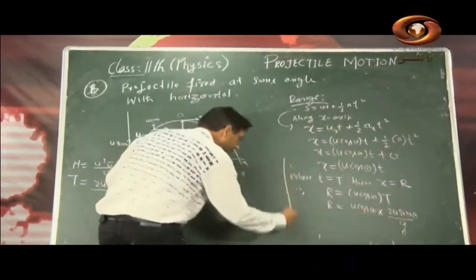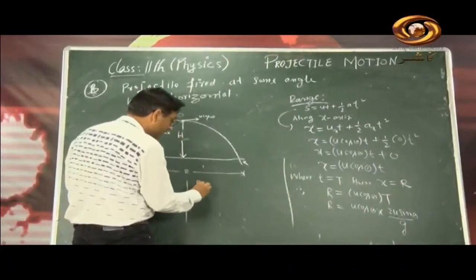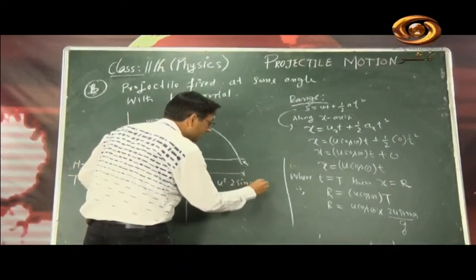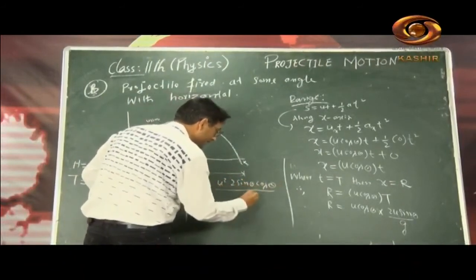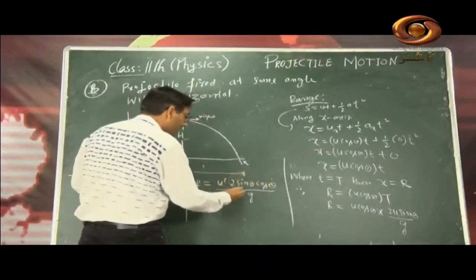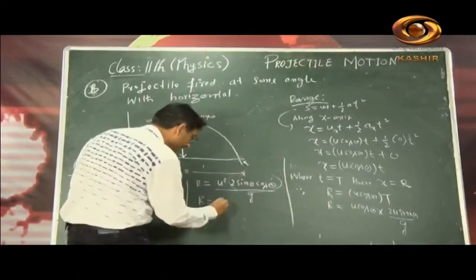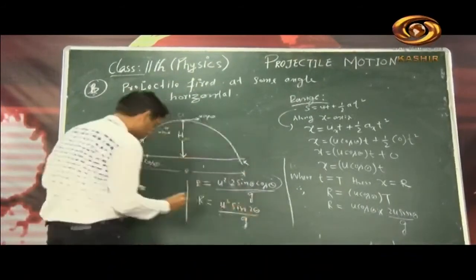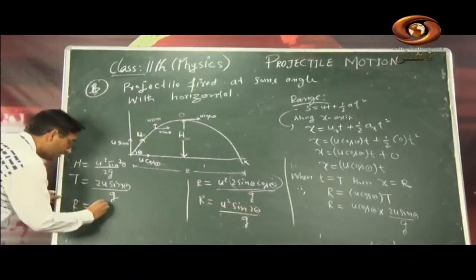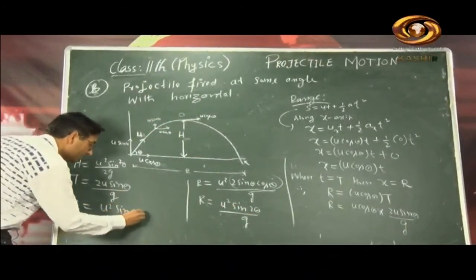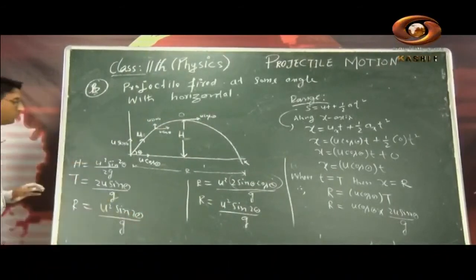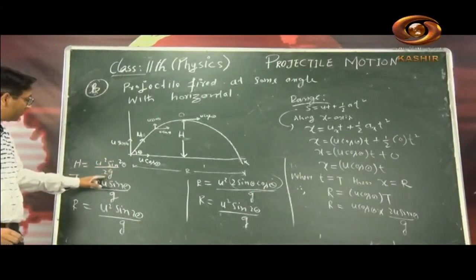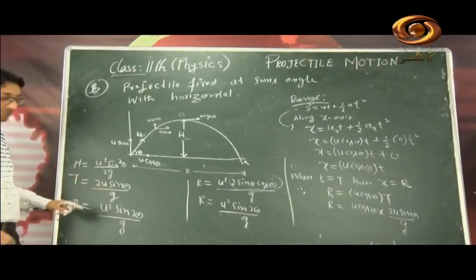So I will write it down here. Now range is equal to u square twice sin theta cos theta divided by g. I just rearranged the equation, but it is the same. Twice sin theta cos theta is sin 2 theta. So range is u square sin 2 theta divided by g. So R is equal to u square sin 2 theta divided by g. You just note down these three things. We got maximum height u square sin square theta divided by 2g, time of flight 2u sin theta by g, R is equal to u square sin 2 theta by g.